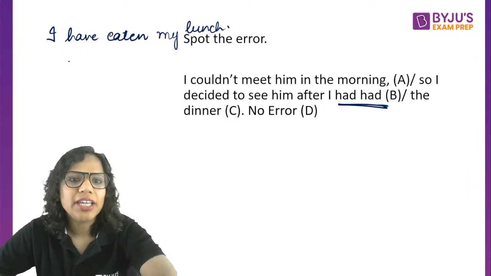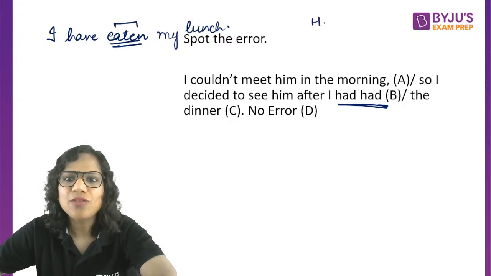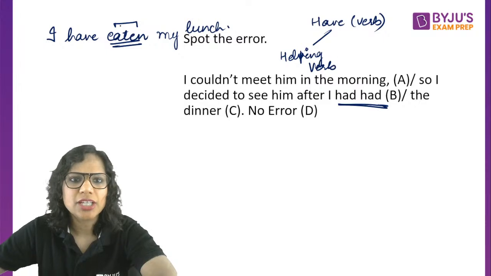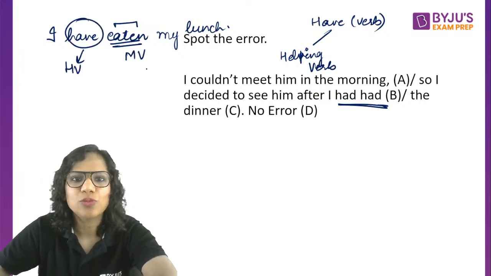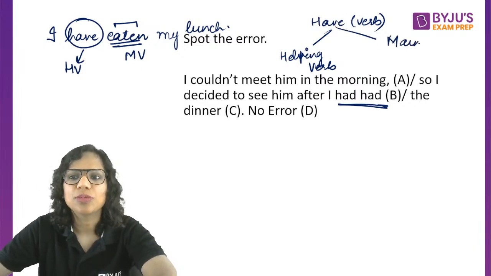Now, have as a verb is used as a helping verb also, an auxiliary verb also. Here this is the helping verb, and this is the main verb. But have is also used as a main verb.